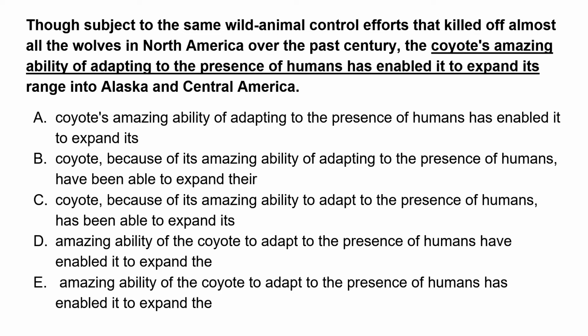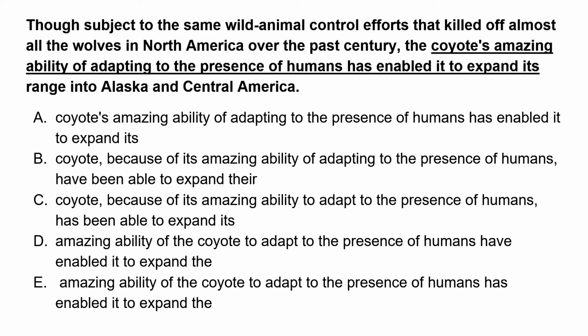Okay, it's not a sentence. It's a phrase. If you read it carefully, you will see it's a phrase. What is a phrase? A phrase is anything which either has no subject or has no verb. One of them is missing, so that makes it a phrase. So though subject to ABC, what or who is subject to these efforts? It should be coyote, not the ability of the coyote. So ability of adapting is something that they're talking about, right?